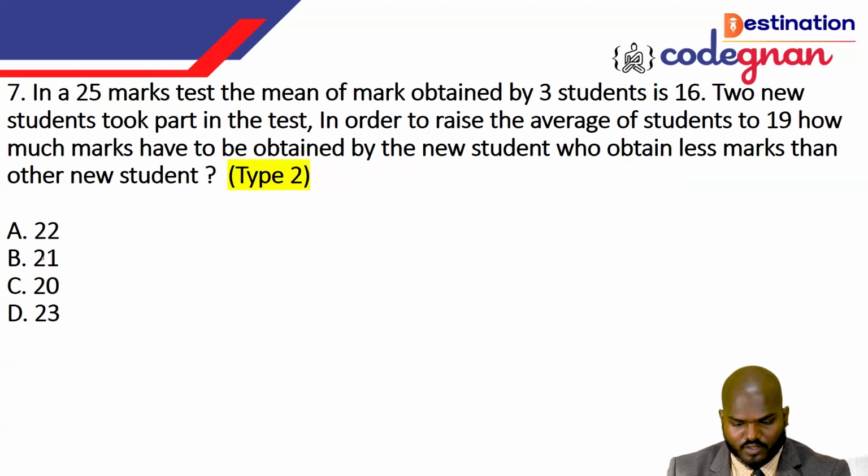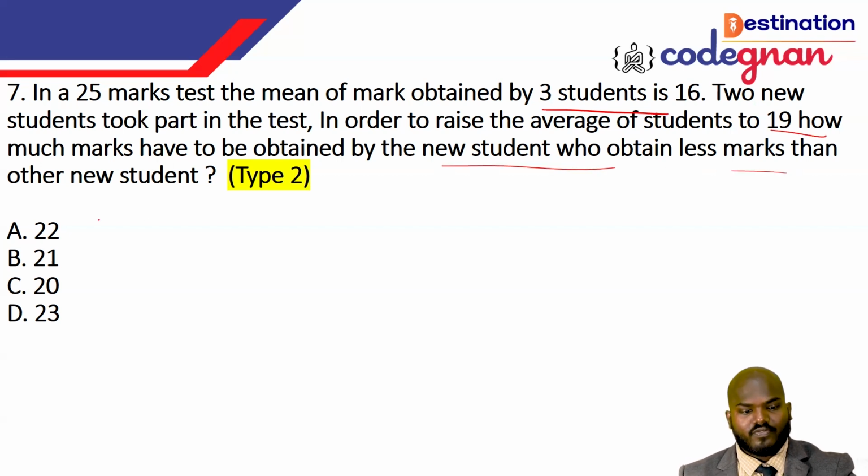Okay, so going for the next question, guys. In a 25 marks test, the mean of the marks, mean means the same as average, obtained by 3 students is 16. Then 2 new students took part in the test, more than the 3 students. In order to raise the average of the students, it becomes 19. How much marks were obtained by the new students who obtained less marks than the other students?